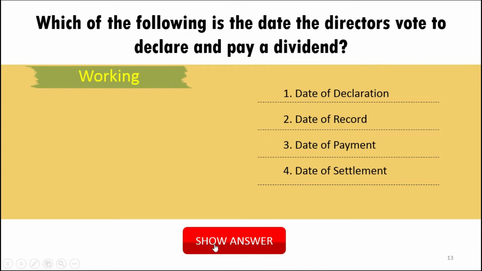The next question is, which of the following is the date the directors vote to declare and pay a dividend? The date the directors vote to declare and pay a dividend is the date of declaration. The correct option is date of declaration. It is not a date of record, not a date of payment, not a date of settlement.